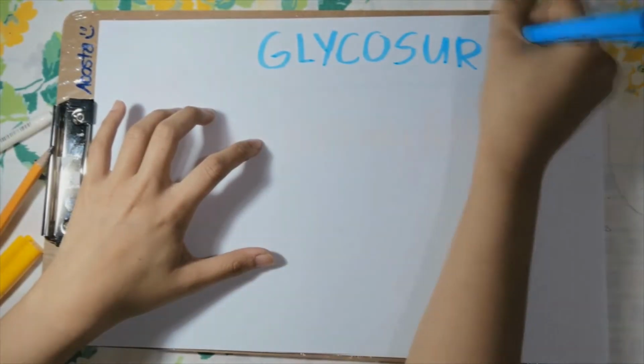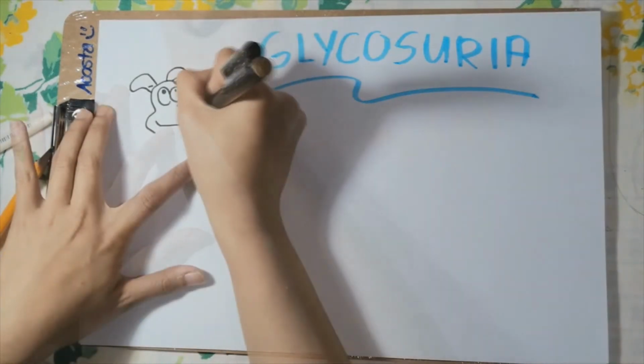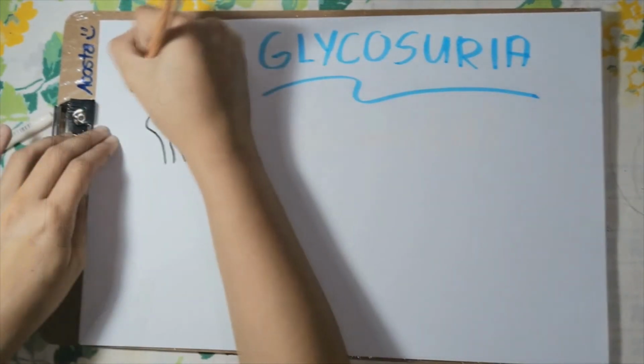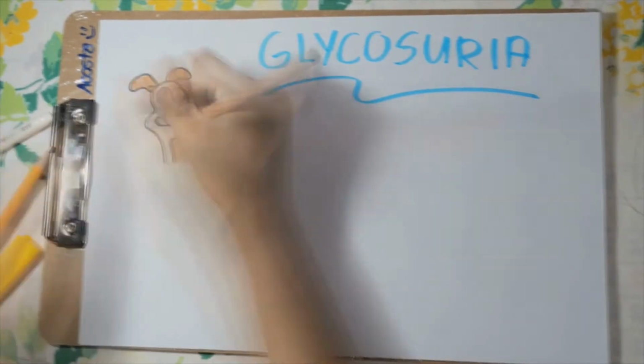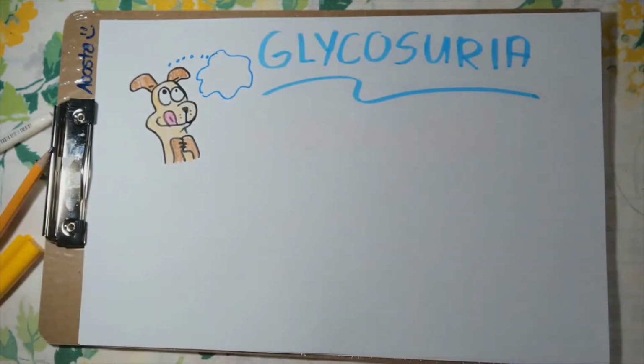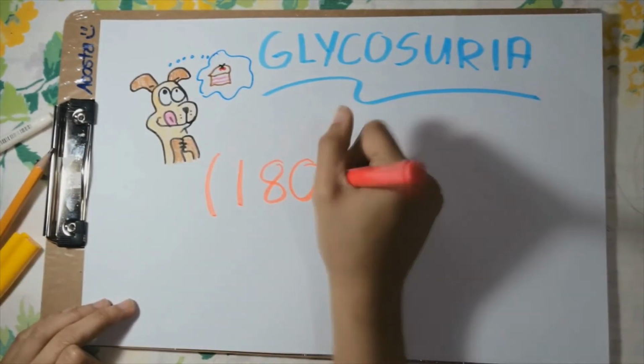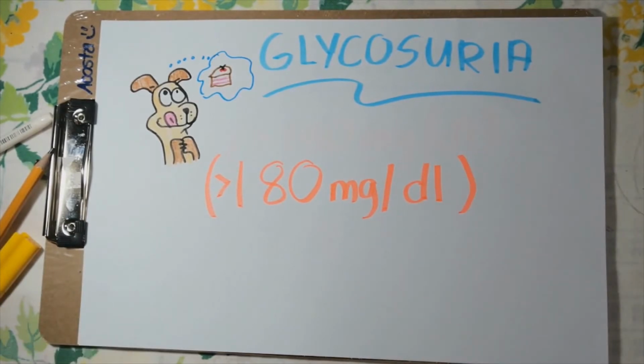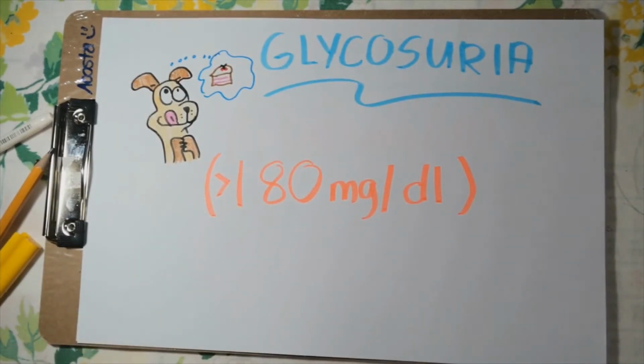Glycosuria. Normal urine does not contain glucose. Glucose should not be present in the urine of healthy cats and dogs. The presence of large amounts of glucose usually indicates the pet has diabetes mellitus. Small amounts of glucose in urine may also be found in pets with kidney disease. The most common cause of glycosuria is a blood glucose that is more than 180 mg per deciliter, which exceeds the renal threshold for glucose reabsorption. If blood glucose is normal, renal proximal tubular dysfunction should be considered.